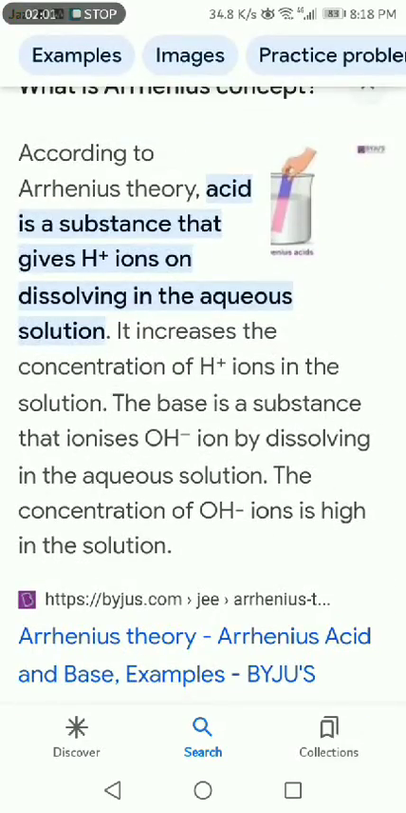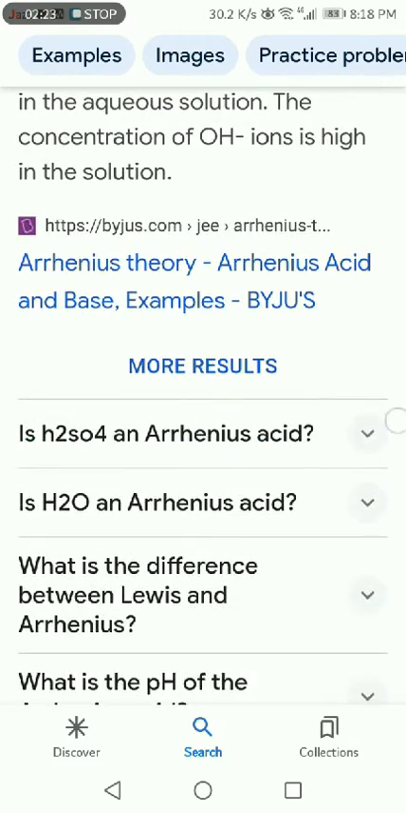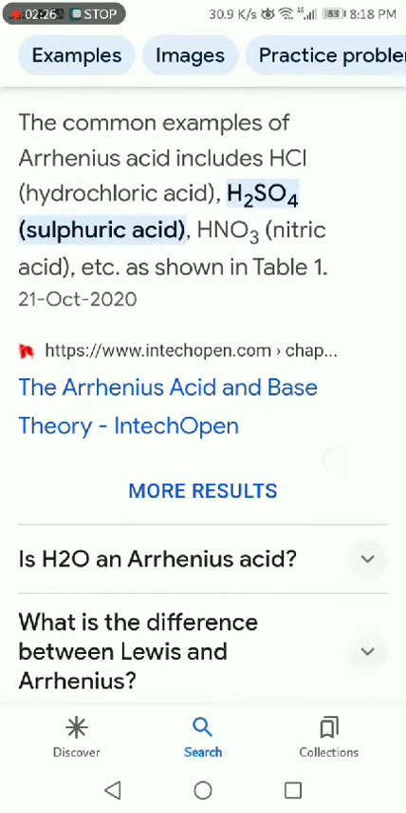According to Arrhenius theory, an acid is a substance that gives H+ ions on dissolving in the aqueous solution. It increases the concentration of H+ ions in the solution. The base is a substance that ionizes OH- ions by dissolving in the aqueous solution. The concentration of OH- ions is high in the solution. The common examples of arsenous acid include HCl, hydrochloric acid, H2SO4, sulfuric acid, HNO3, nitric acid, etc., as shown in table 1.